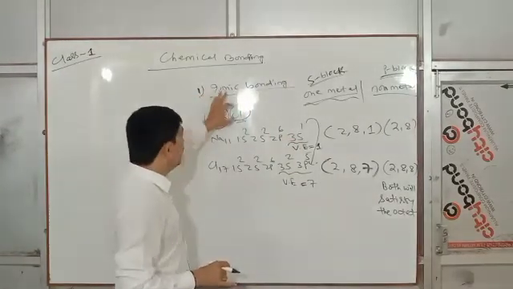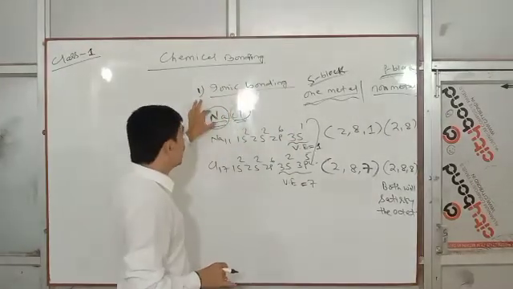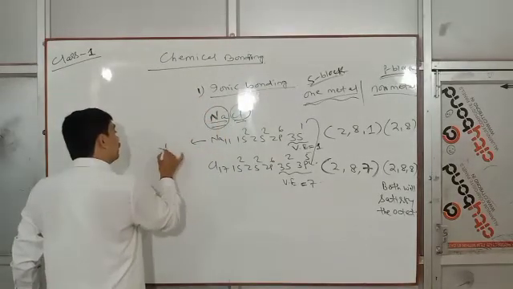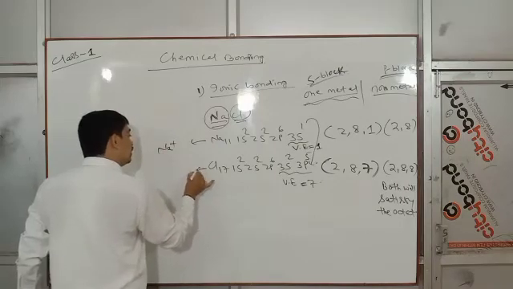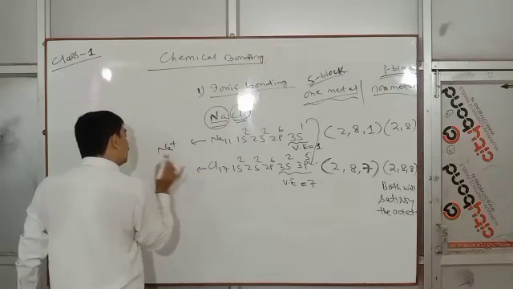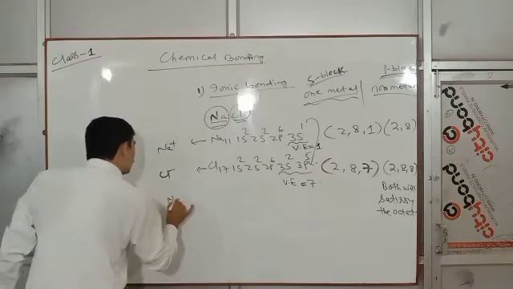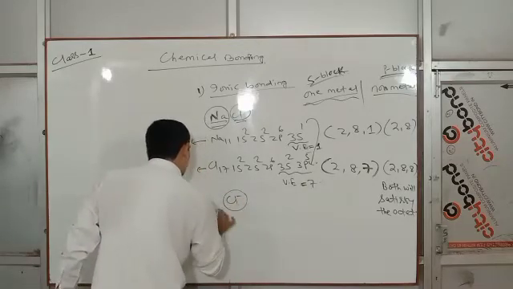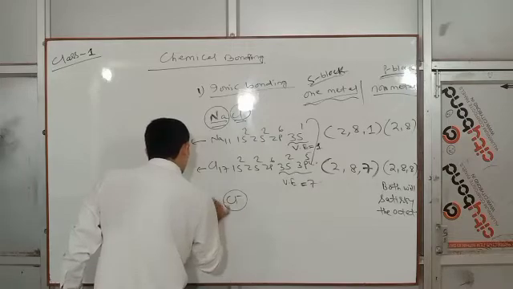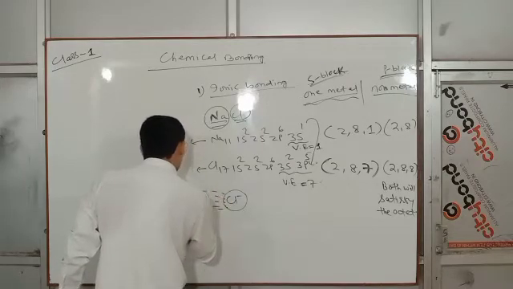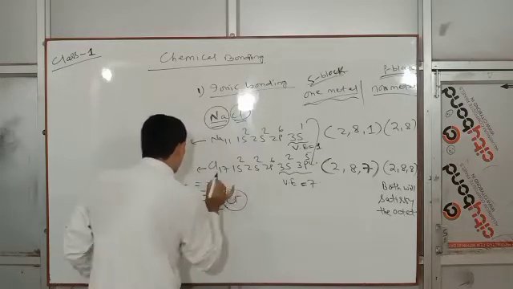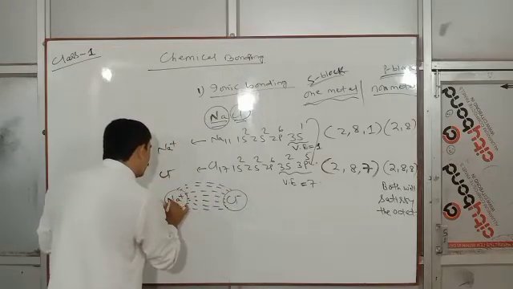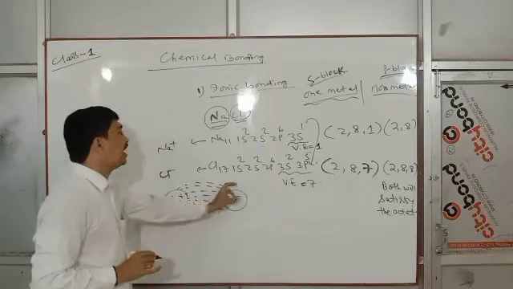This is metal, this is non-metal. The metal gives one electron. Na will become Na plus, Cl will become Cl minus. So then there will be strong electrostatic force of attraction between Na plus and Cl minus, due to which a bond is created, that is ionic bond.